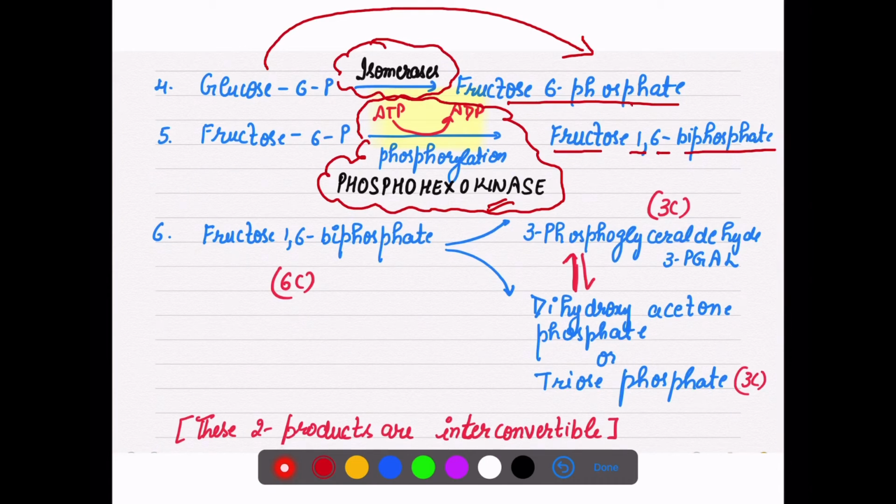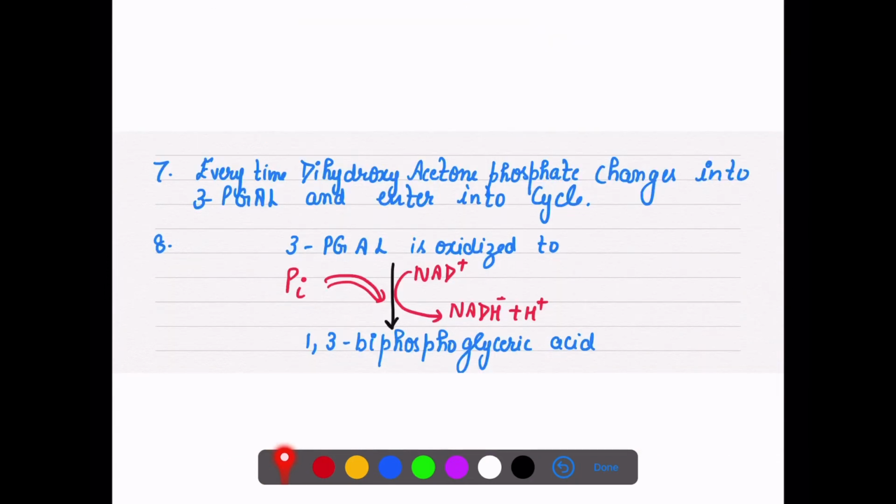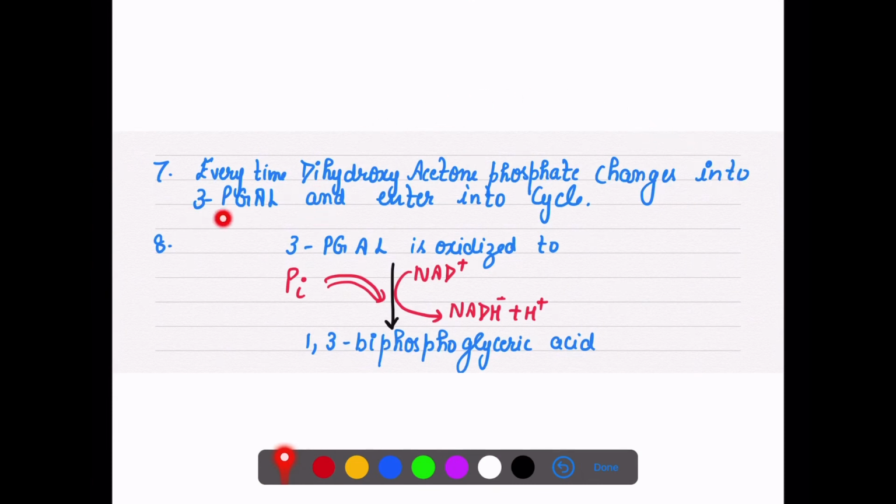In the next step, fructose 1,6 biphosphate splits into two forms: 3-PGAL, that is 3-phosphoglyceraldehyde, and dihydroxyacetone phosphate. These two products are interconvertible. Dihydroxyacetone phosphate can be changed into 3-phosphoglyceraldehyde, and 3-PGAL can be changed into dihydroxyacetone phosphate. Every time dihydroxyacetone phosphate has to enter the cycle, it has to first change into 3-PGAL.